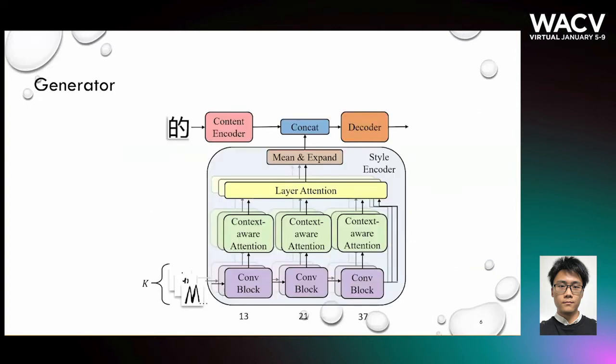The generator G consists of a style encoder, a content encoder, and a decoder. Two encoders extract the style and content representations respectively. Then the decoder will take the extracted information and generate the target image. We specifically designed a style encoder by using three parallel context-aware attention networks and a layer attention network to capture both local and global style features. These three context-aware attention networks have the same structure except for the size of the receptive field.